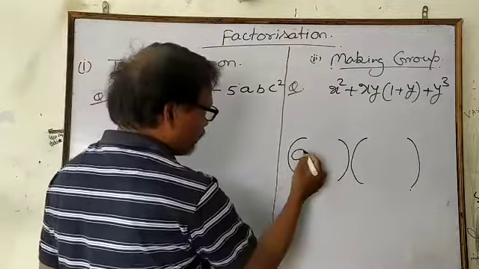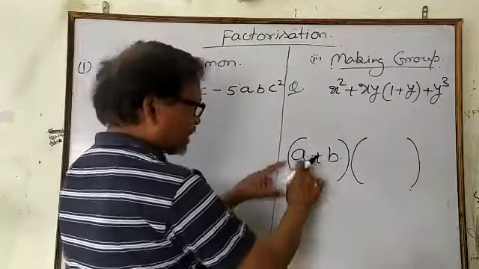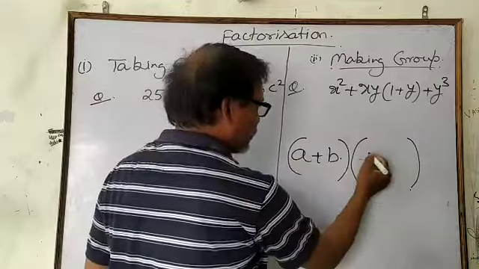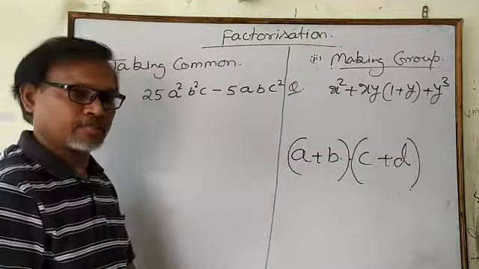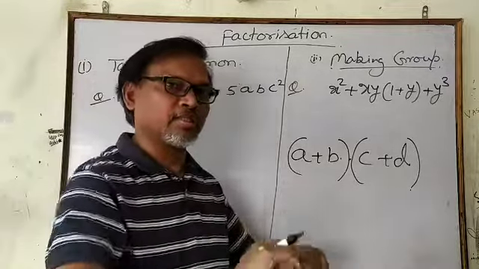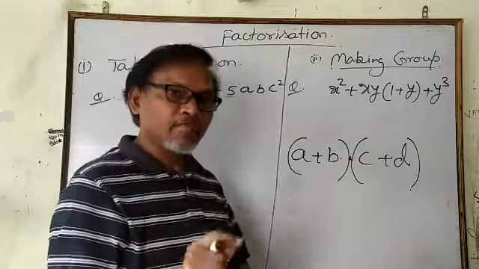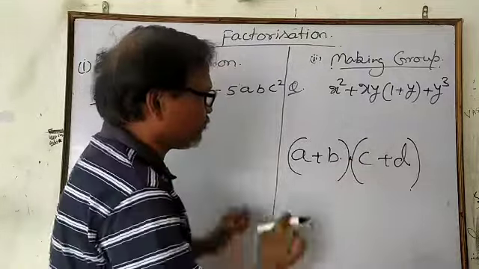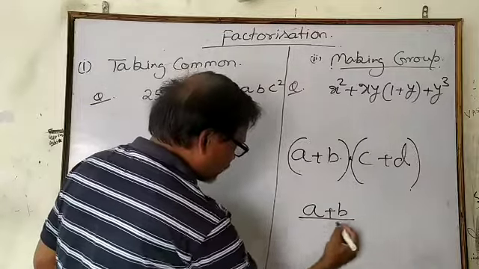But when we have terms like this, in one bracket a plus b and in another bracket c plus d, there is no sign between the two brackets. No sign doesn't mean that there is no sign. There is a multiplication sign. Then we can say this is factorized.